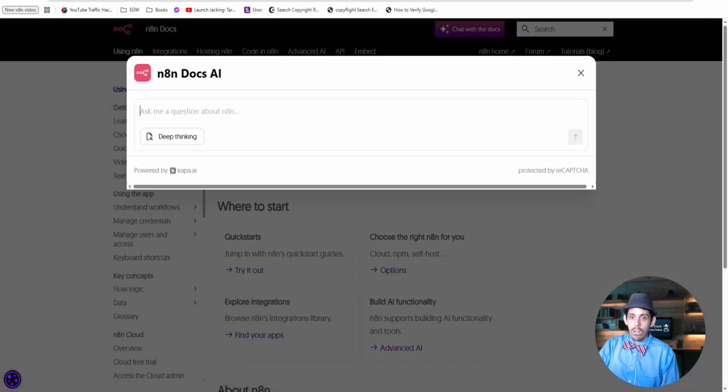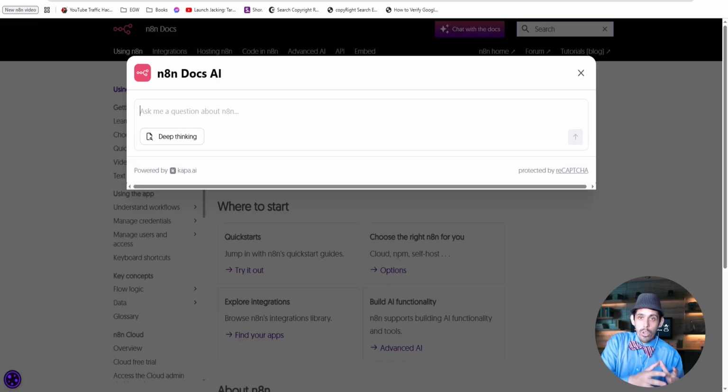Now, whenever I want to learn a new tool, I always love going to the docs and looking for an AI button, because now all these new software apps, this is starting to become standard. They just naturally have it. So if I want to learn ClickFunnels, I talk to the Napoleon AI. If I want to learn Canva, then I talk to Canva AI. And Canva has their little AI button right next to their questions.